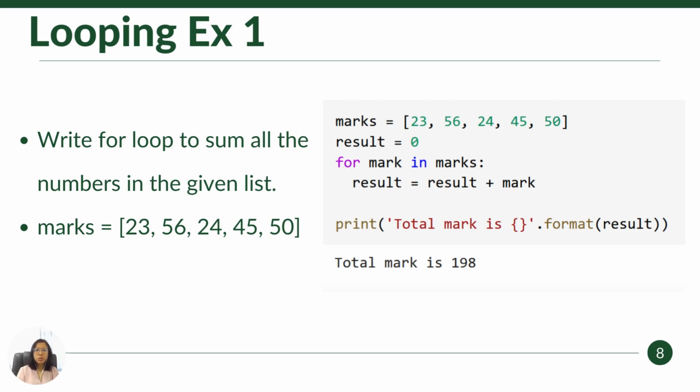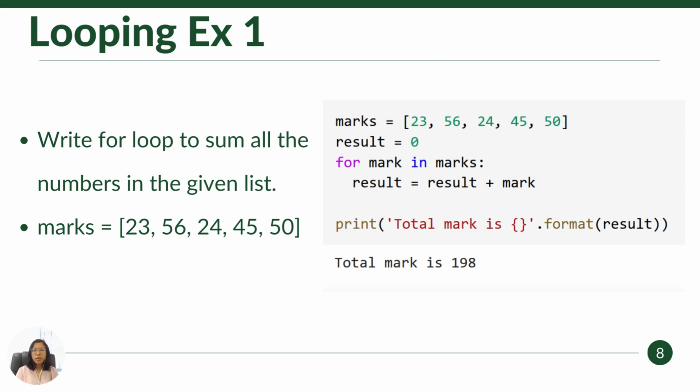Next, let's look at another example. What we are going to do is write a loop to sum all the numbers in the given list. So for each mark in the marks, we are going to add this value into the result variable. Initially, result is initialized to 0. So you keep on adding the value into the result until all the scores in the list are done.